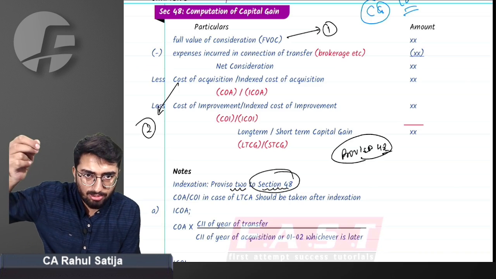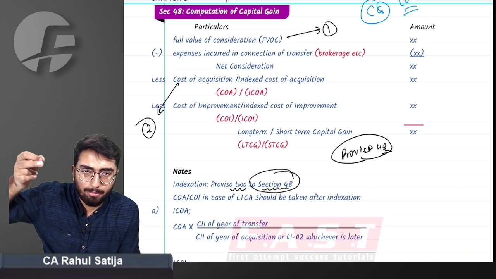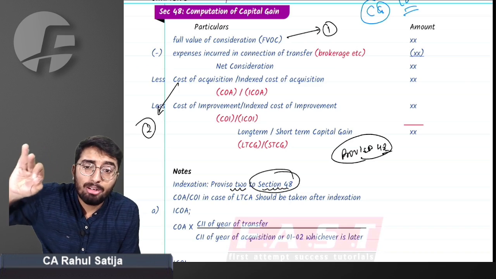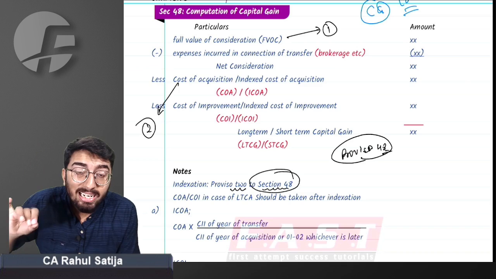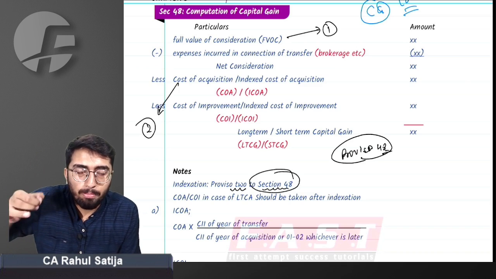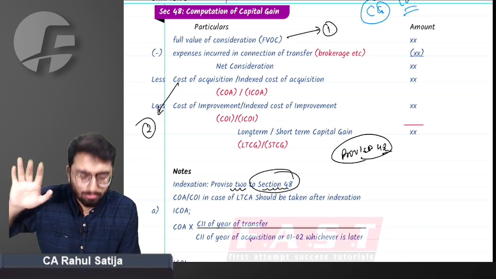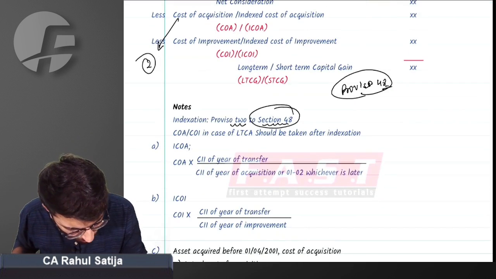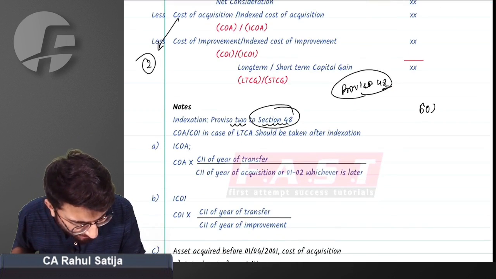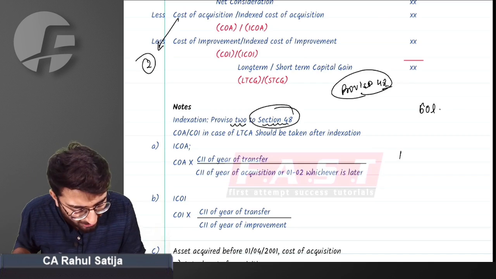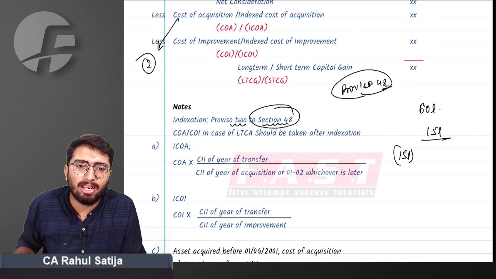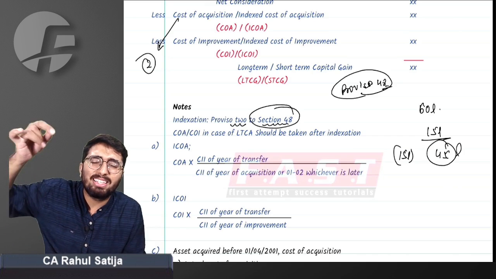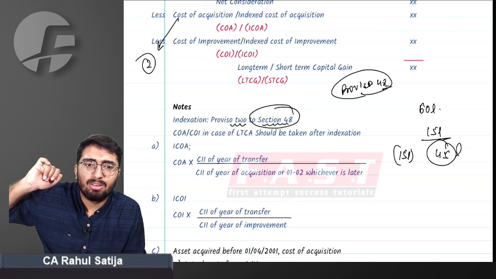The second proviso says, if you are transferring any capital asset, cost of acquisition will be considered as indexed cost of acquisition. Sir, what does that mean? You have to index the cost. You have to give the impact of indexation. For example, think of a house. You are selling it at 60 lakh rupees. You bought it at 15 lakh rupees. Is it wise to just reduce cost of acquisition from the sales price? Is it correct that 45 lakh is the correct capital gain?